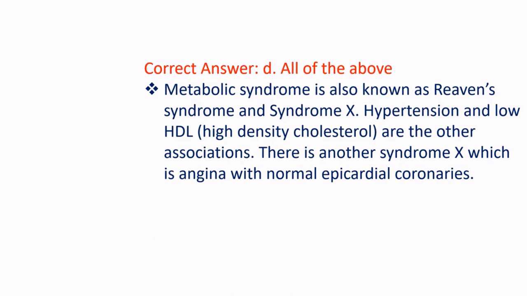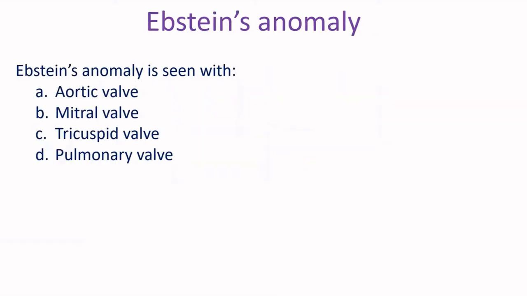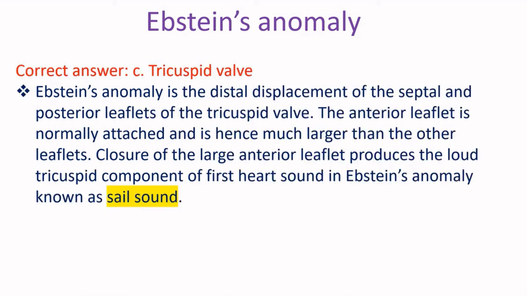There is another syndrome X, which is angina with normal epicardial coronaries. Epstein's anomaly is seen with A. Aortic valve, B. Mitral valve, C. Tricuspid valve, D. Pulmonary valve. Correct answer C. Tricuspid valve.